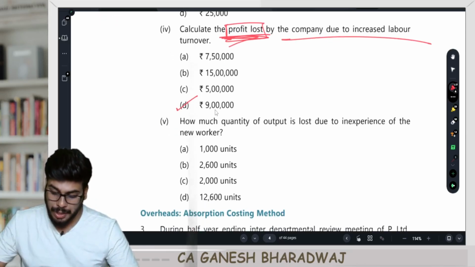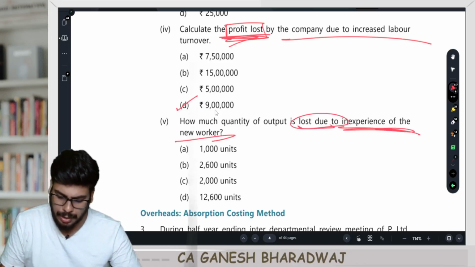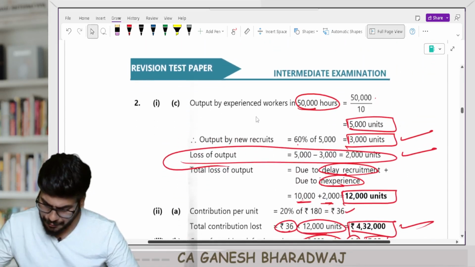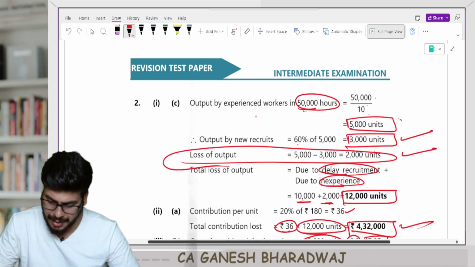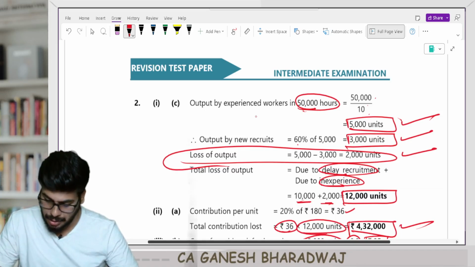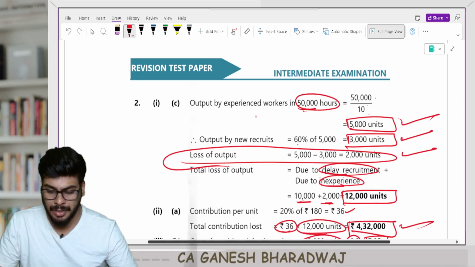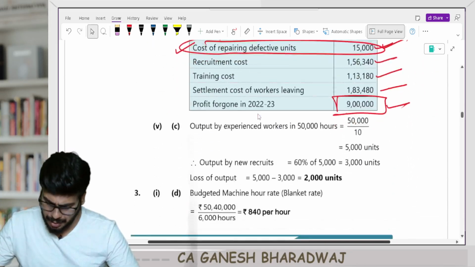Next, how much quantity of output is lost due to inexperience of the new worker? I think we already calculated. Why are they asking this? Inexperience of new worker. If I had given it to an experienced worker, 50,000 divided by 10, I would have got 5,000 units, but these guys are only 60% productive. So it's going to be 3,000. 5 minus 3, it's going to be 2,000 units.